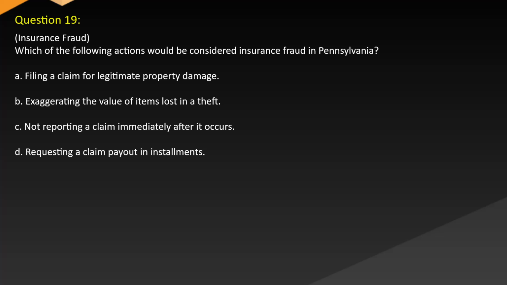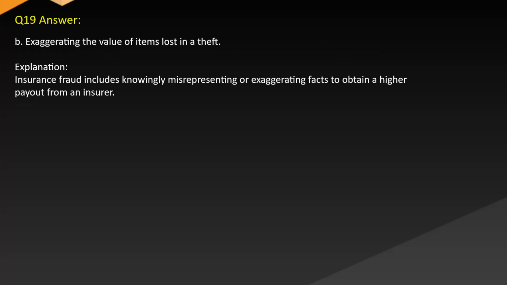A. Filing a claim for legitimate property damage. B. Exaggerating the value of items lost in a theft. C. Not reporting a claim immediately after it occurs. D. Requesting a claim payout in installments. Answer B. Exaggerating the value of items lost in a theft. Explanation. Insurance fraud includes knowingly misrepresenting or exaggerating facts to obtain a higher payout from an insurer.